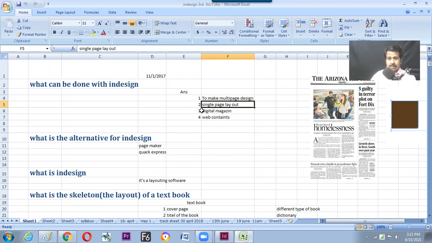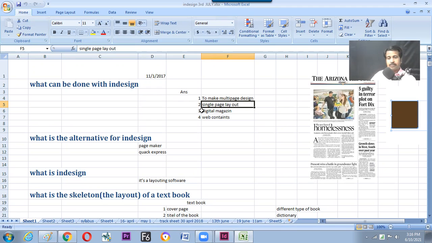So at various places InDesign is used where multi-page layouting is there. Majorly we can break down the need into two parts: one, single-page layout; second, multi-page layout. At these two places InDesign is widely used.